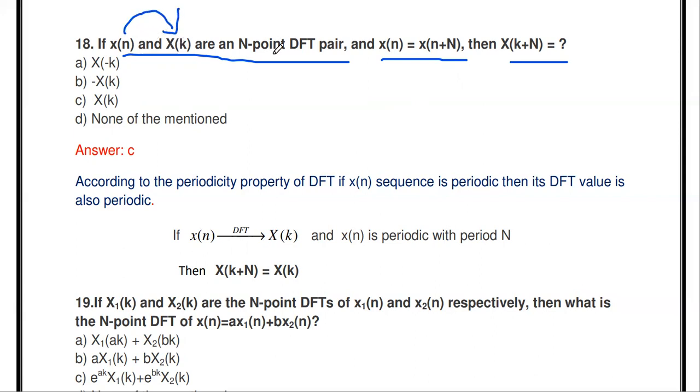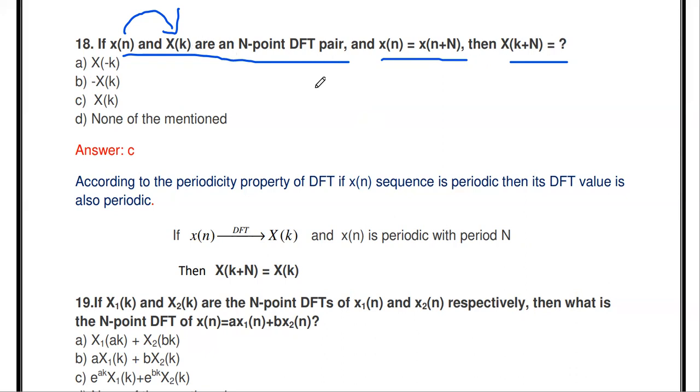The input sequence x of n satisfies x of n plus N, that means periodicity. The input sequence is periodic with the period N, so what is the value of capital X of k plus N?